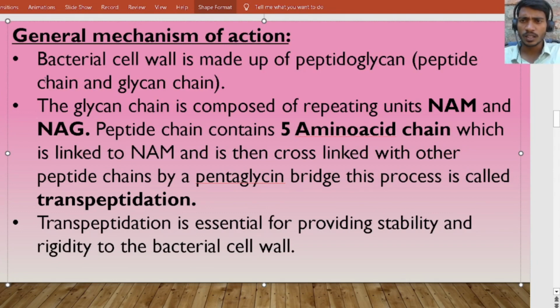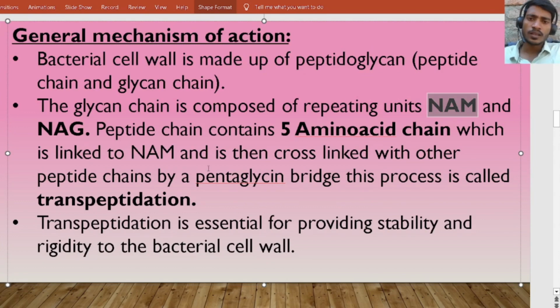Then coming to the peptide chain. The peptide chain is made up of 5 amino acids. These 5 amino acids are always linked to the NAM unit.